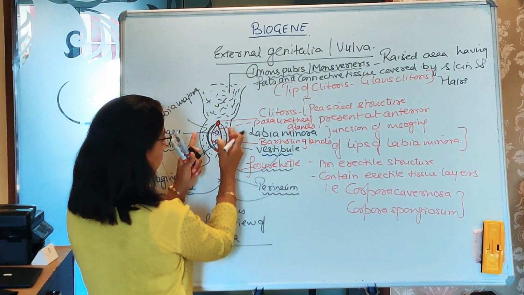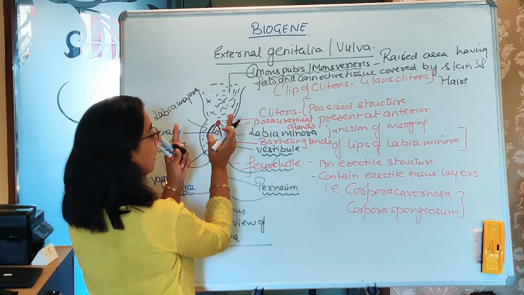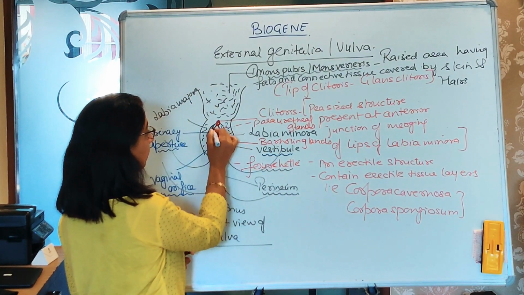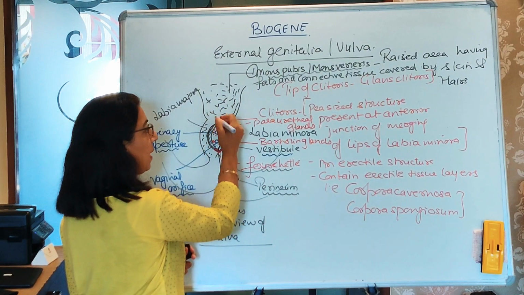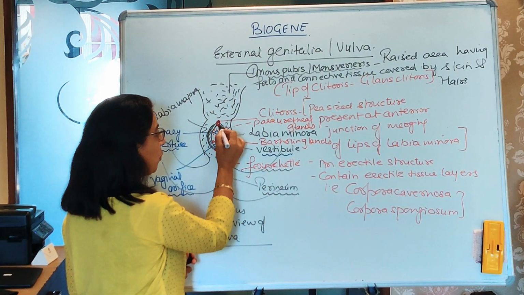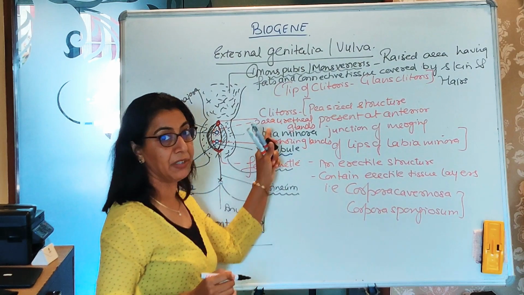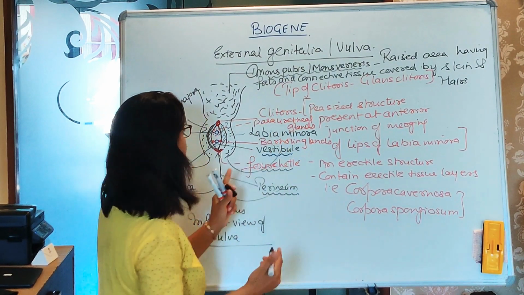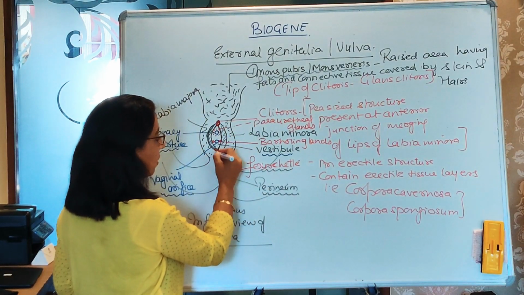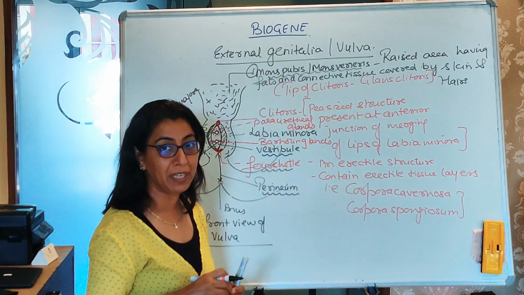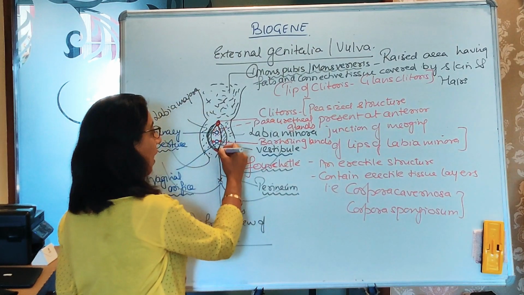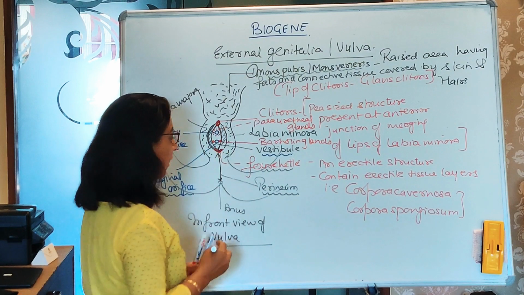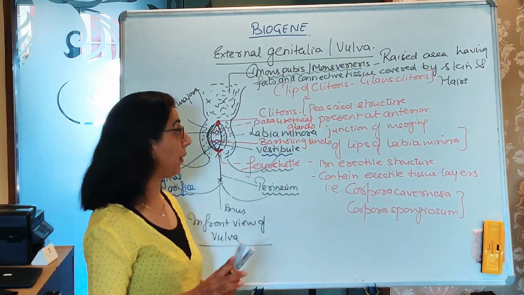Then it is coming downward as the labia majora. Inside the labia majora there is the labia minora. In the anterior margins of the labia minora, where they are fusing together, it's an excitatory or erectile structure. That is what you call the clitoris. On the posterior margins there is a thin membranous fold joining the two, that is the fourchette, and the area between the fourchette and the anus is the perineum.